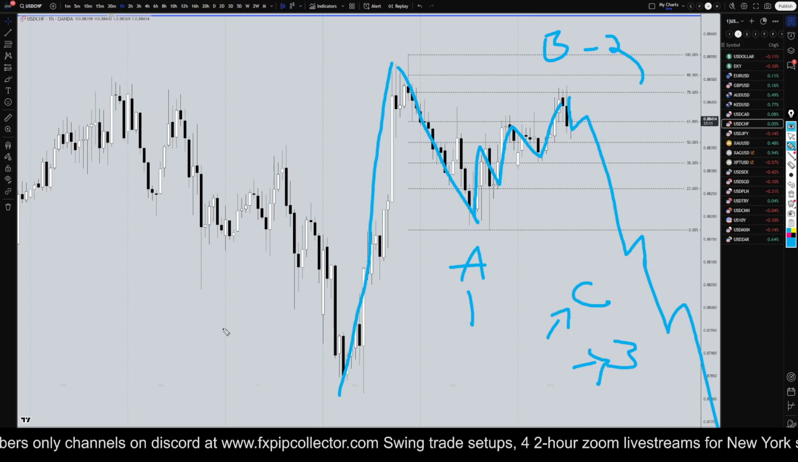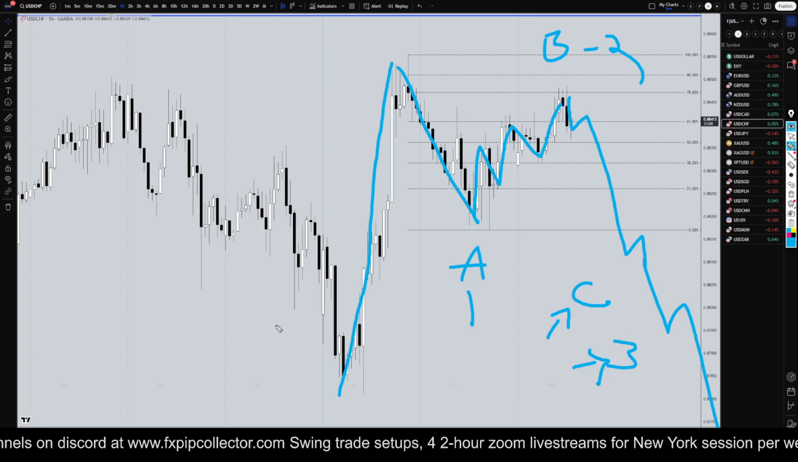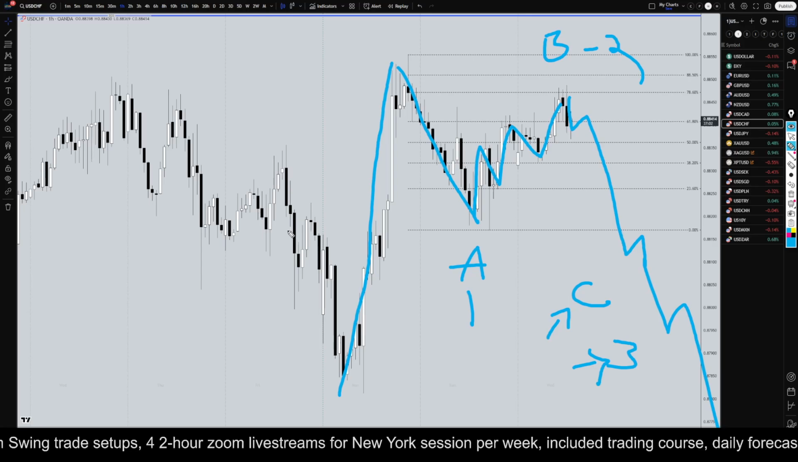Just be very cautious today because today is the deadline for the tariffs for Canada, Mexico, and a whole bunch of other places. So be very, very cautious. The markets could be very, very wild when that news drops later on today.